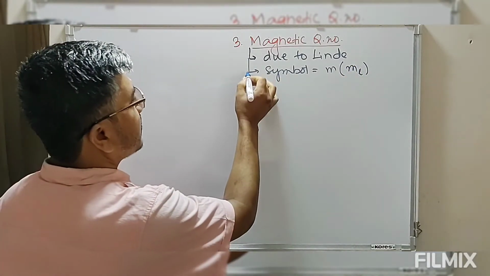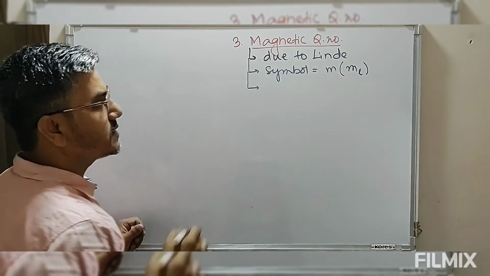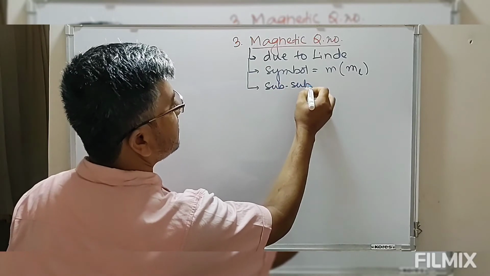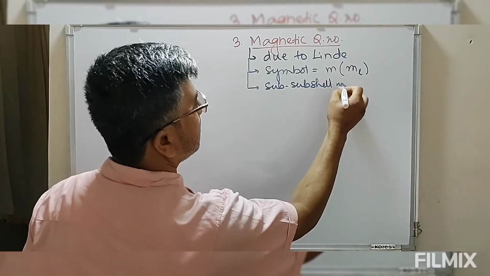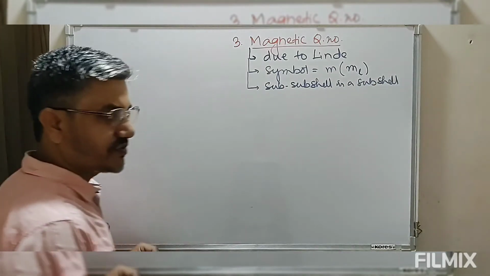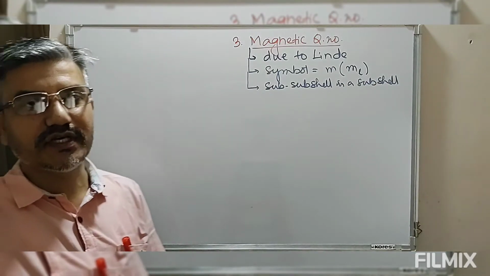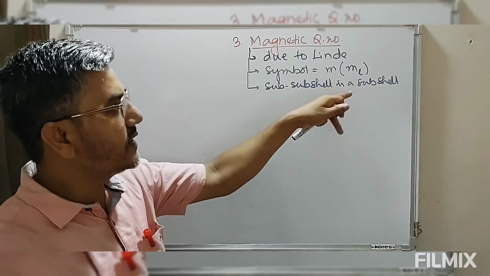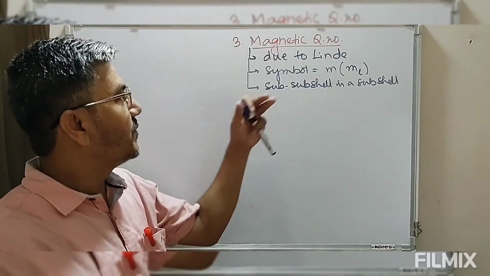This magnetic quantum number m represents a subshell in a subshell. So inside this subshell we again have another subshell, and that subshell in a subshell is known as the magnetic quantum number.